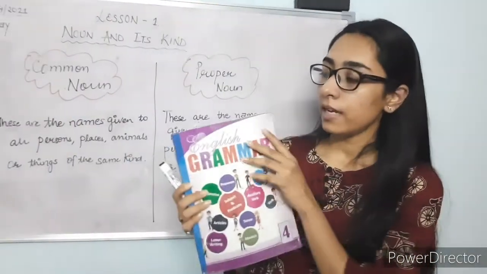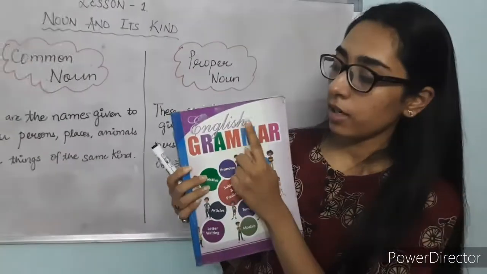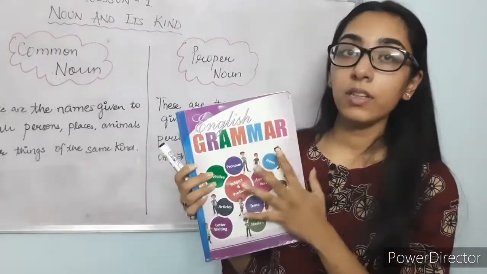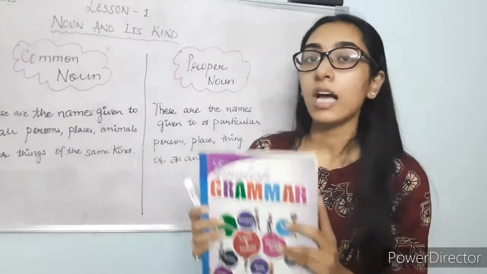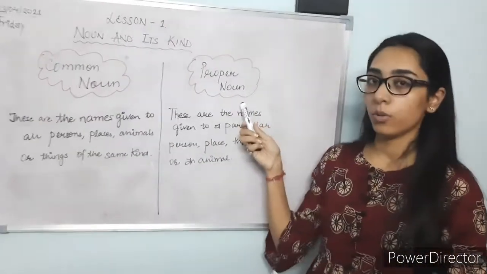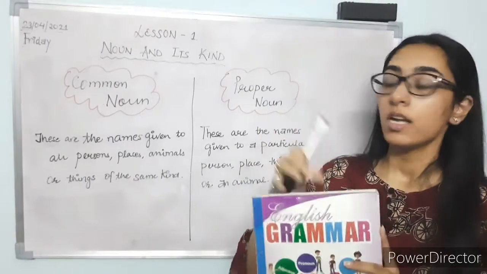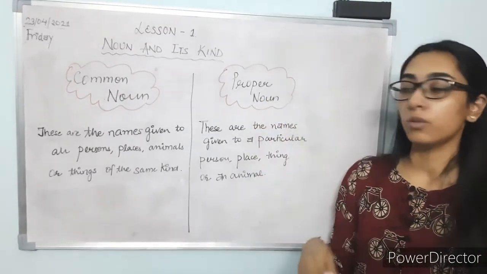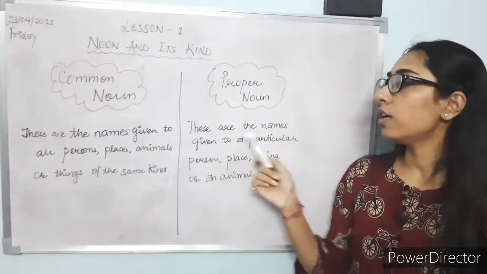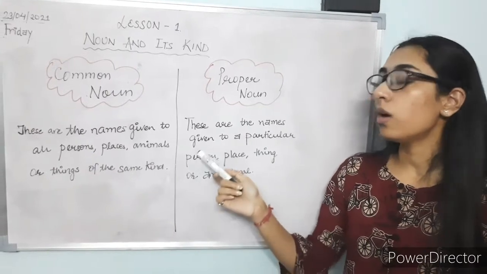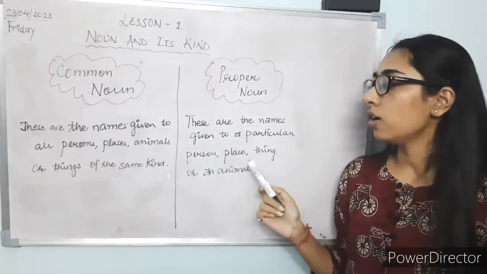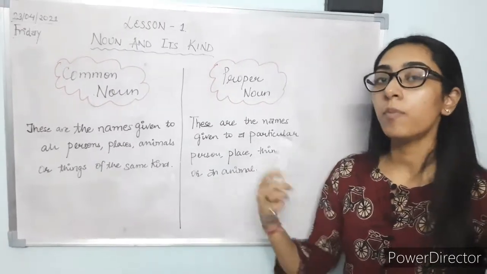But if we can see the name of the book, for example English Grammar, we have given the name of this book, so that name becomes the proper noun. So book is a common noun, whereas English Grammar book is a proper noun. So what are proper nouns? When we give a particular name to a person, place, thing or an animal, that becomes a proper noun.